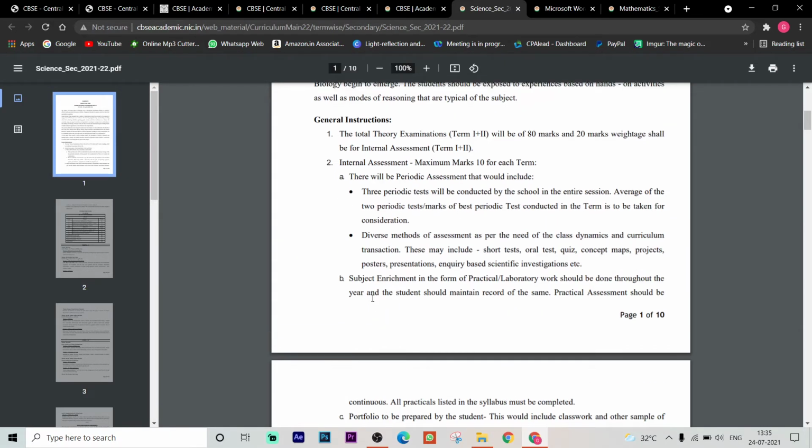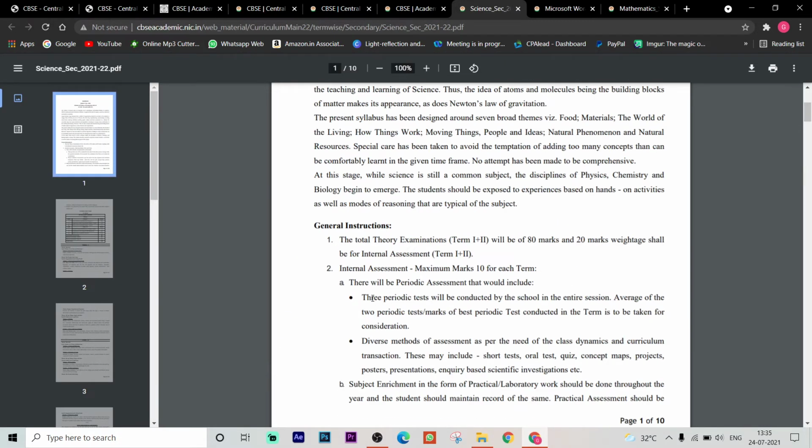And here, if we see the general instructions, the total theory examination for term 1 and term 2 will be of 80 marks, and 20 marks weightage will be of internals. Okay, internal assessment for term 1 and term 2, 20 marks weightage is there. Means 10 marks term 1, 10 marks term 2. So internal assessment, if you see, is a maximum of 10 marks for each term.